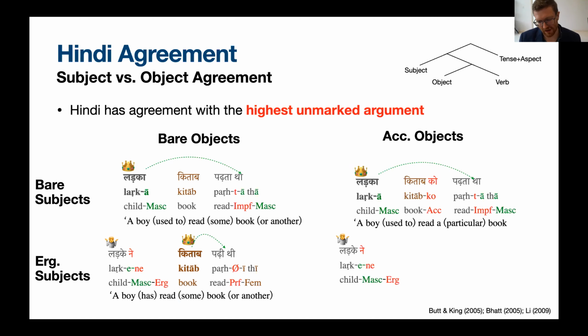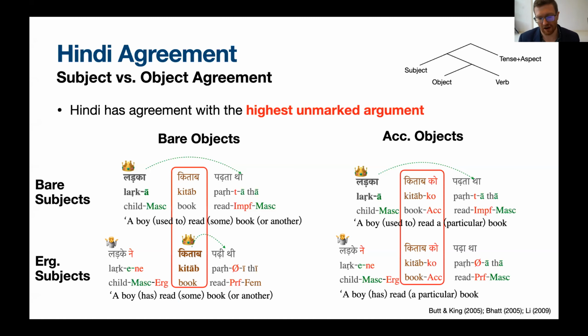By contrast, if we see that the object noun phrase is also case marked, so if it has this specific interpretation, then the verb actually surfaces as a third person singular masculine default. Now, I want to point out here that the object noun phrase is still the relevant cue for what agreement feature you'll get onto the verb, but the difference here is that it's not the agreement controller. So the verb does not actually match in features with the object noun phrase. Instead, in the ergative subject accusative object condition, both noun phrases are ineligible for agreement.